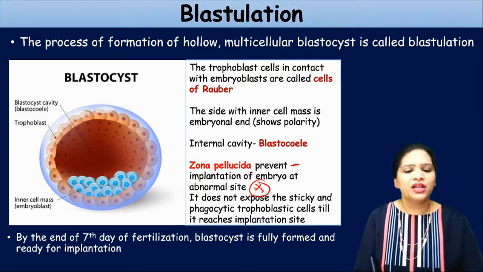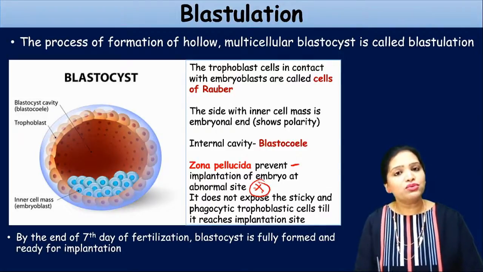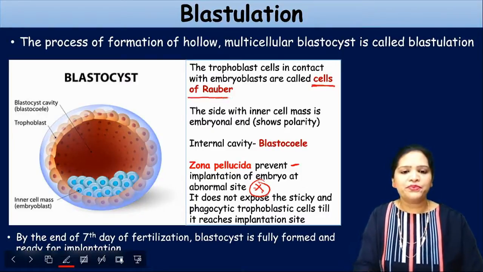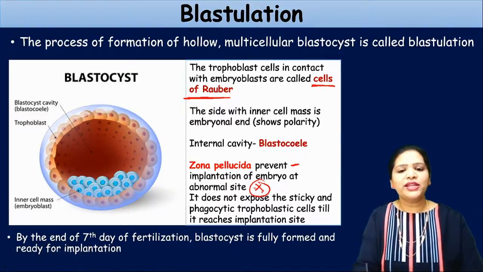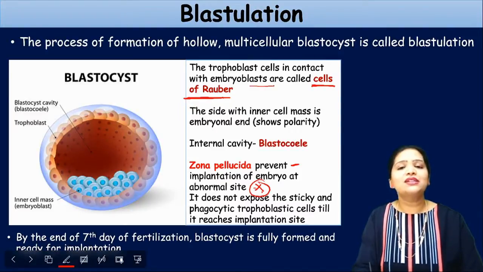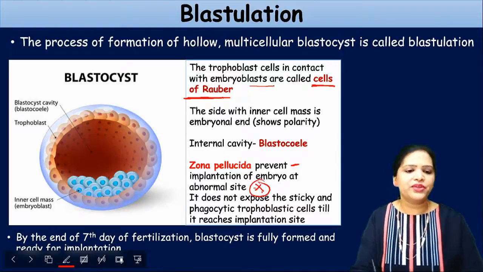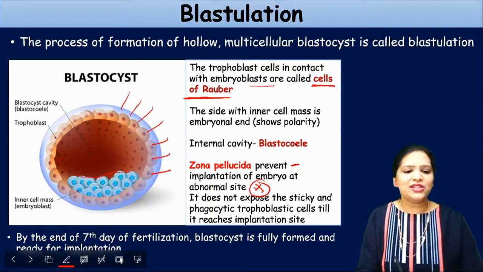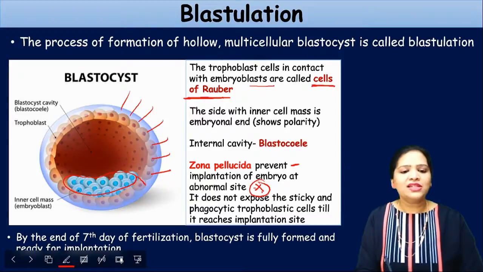Here you have to know another term called cells of Rauber. What are cells of Rauber? The trophoblast cells which are in contact with the embryoblast cells are called cells of Rauber. See here. We know that these outer cells are called trophoblast, and these inner cells are called embryoblast. Now, in some regions, the trophoblast cells come in contact with the embryoblast cells.